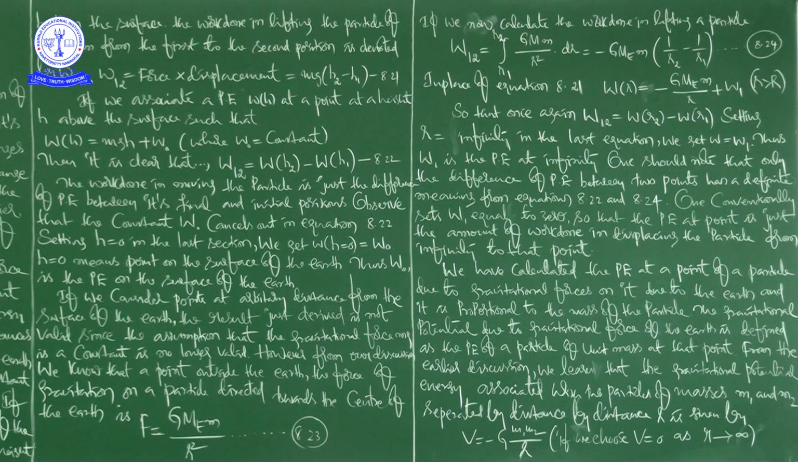Afterwards he talks about the possibilities of W1, and then about the gravitational potential energy, and finally we got a mathematical relation for gravitational potential energy, that is V is equal to minus G m1 m2 by small r.